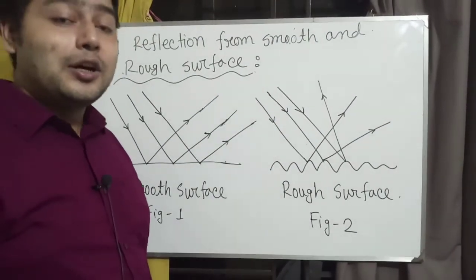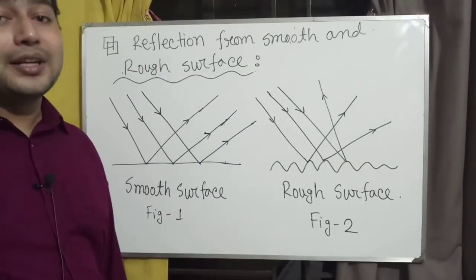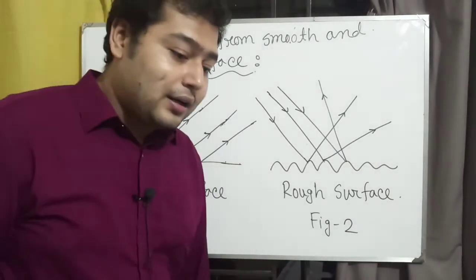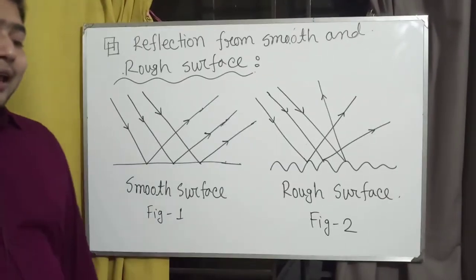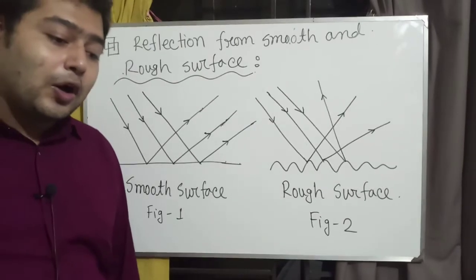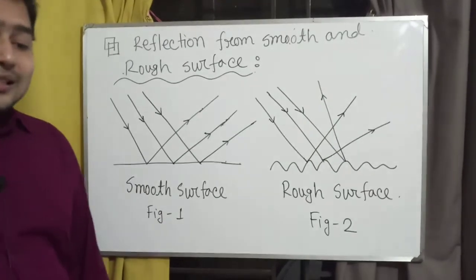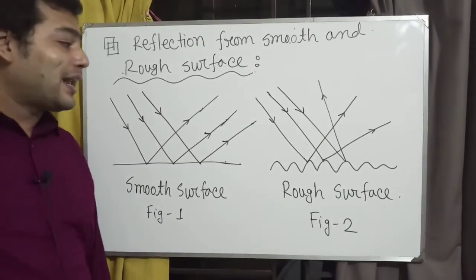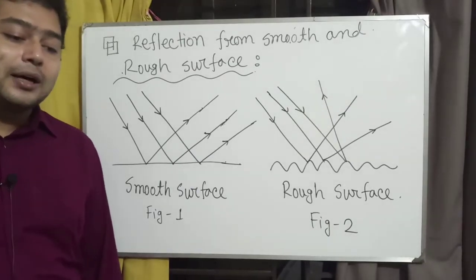If the plane is not smooth, every ray of light will obey the law of reflection, but the rays are incident at different angles at different points of the plane.